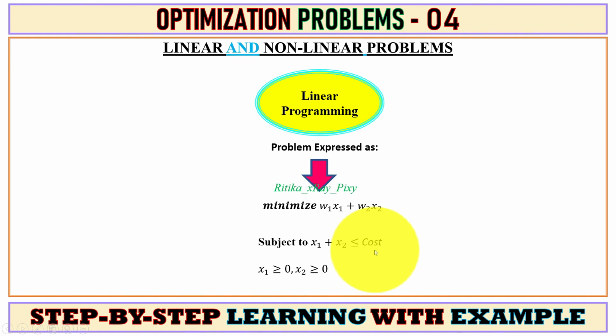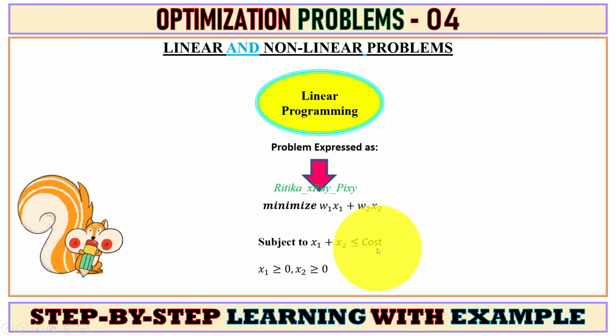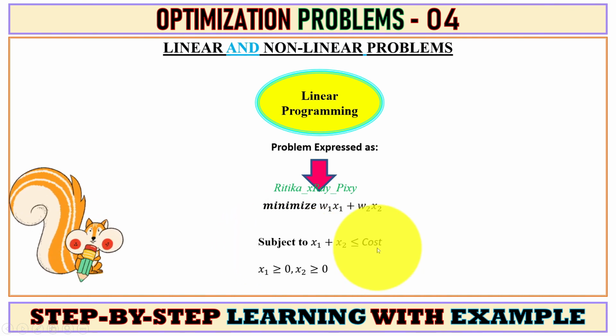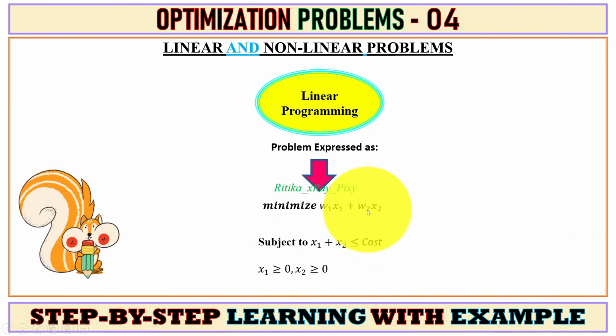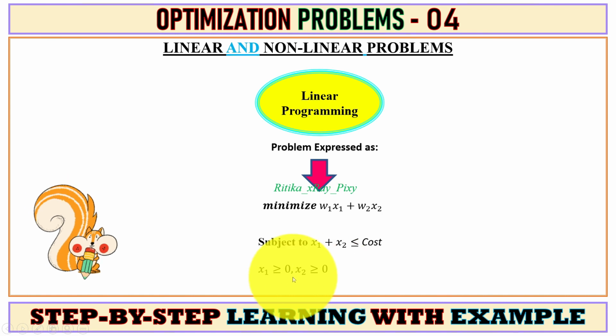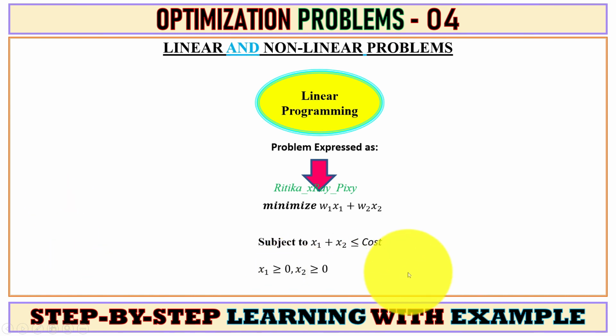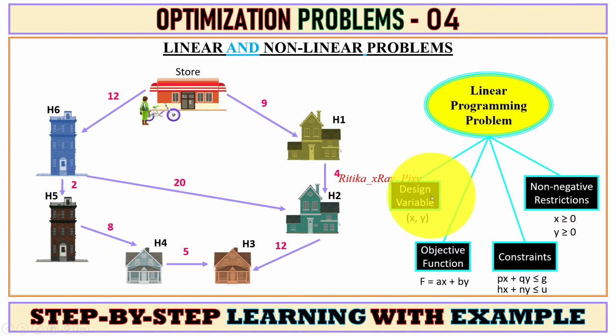Suppose we want to minimize the cost. Here you can see this is the constraint and this is the objective function, and we have two control variables. Linear programming consists of design variables, objective function, constraints, and non-negative restrictions.